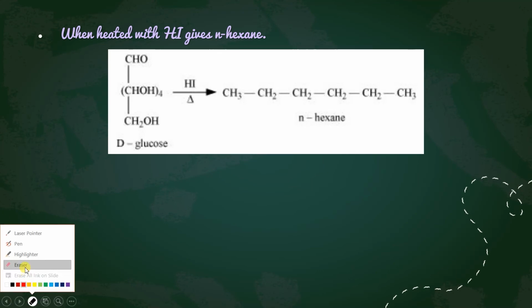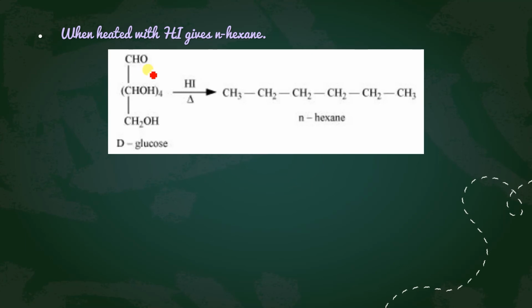That means all the OH and CHO groups will go out, and it forms n-hexane. All the OH groups are removed, so it is a type of reduction. Got it? When we heat with HI, water molecules will come out wherever possible, and it undergoes reduction to form this.